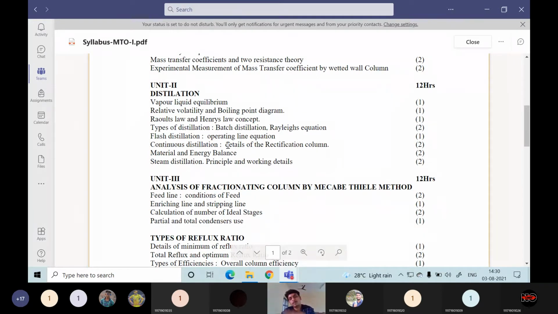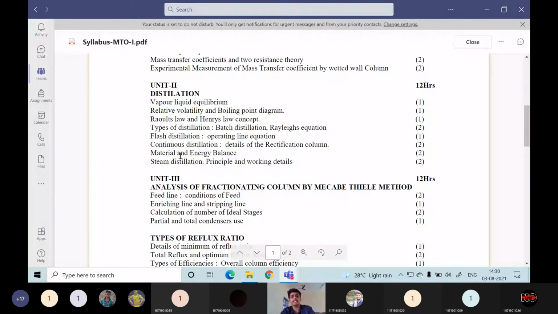Only details of the rectifying column. In the continuous distillation column, the top section is called the rectifying section and the bottom section is called the stripping section. Why they are called rectifying and stripping sections, we will discuss qualitatively in this unit 2. The same continuous distillation column will be continued and discussed more in unit 3. This is qualitative here; there it is quantitative. The next one is mass and energy balance.